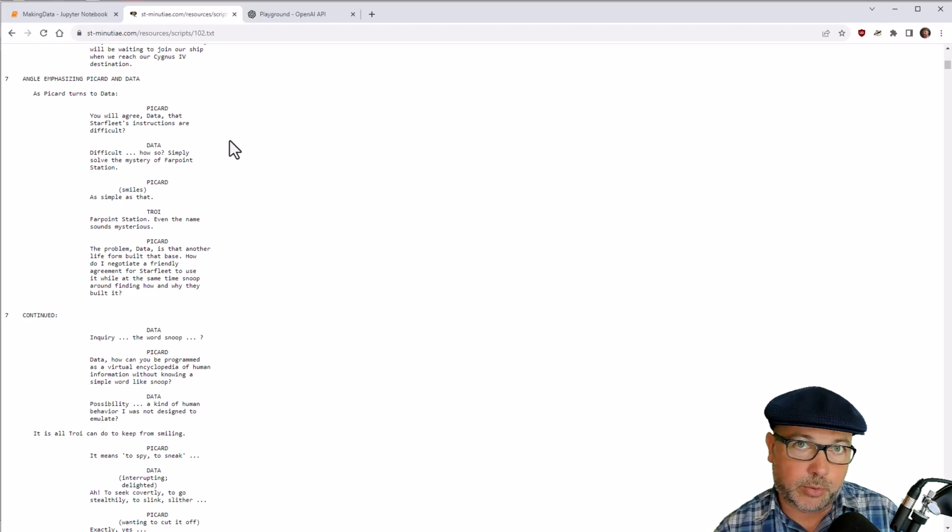So our challenge here is to create a training data file that we can use to fine-tune GPT 3.5. The approach I'm going to take is to extract every line that Data ever said and take the line before that. So these are going to be the conversations that I'm going to train it with.